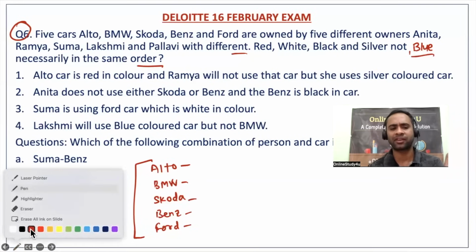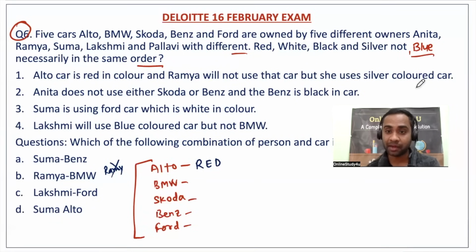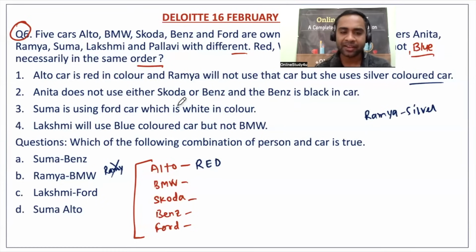So whatever information is given to you, this is the thumb rule of solving the question. Alto is red in color, and Ramya will not use that car. Ramya is rich. She will not use that car, but she uses a silver colored car. Write it here. Anita does not use either Skoda or Benz. So Anita: no Skoda, no Benz. And the Benz is black in color.